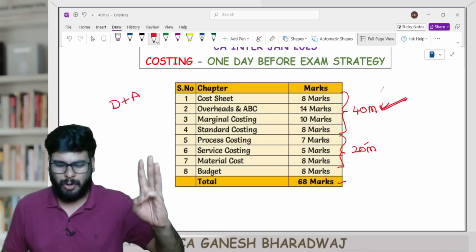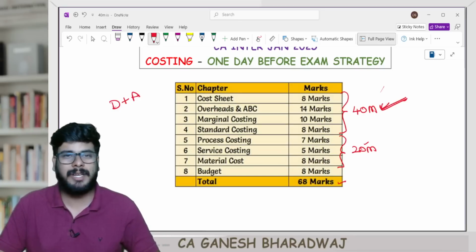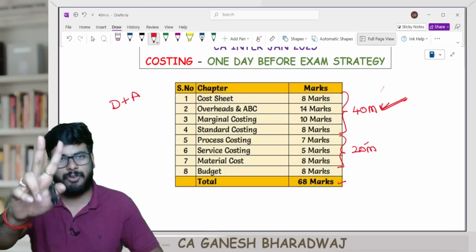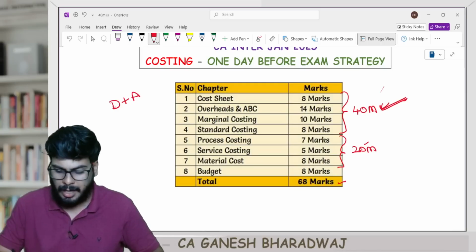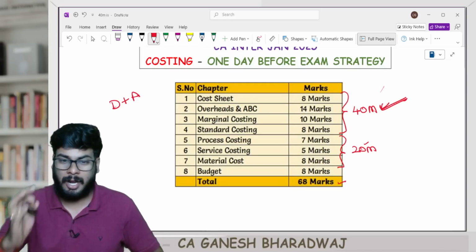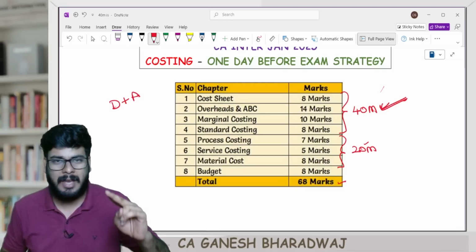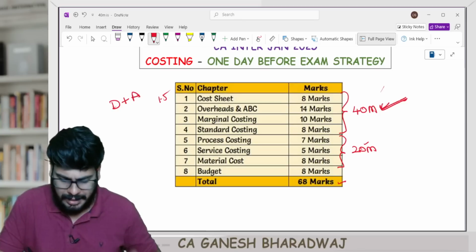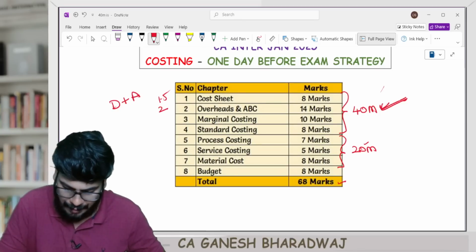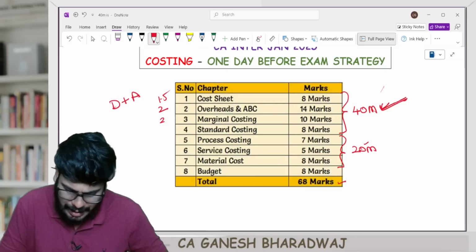So cost sheet about 1.5 hours to 2 hours. 1.5 is more than enough, right? Overheads and ABC put together, I'm telling you, you take another 2 hours, right? So 1.5, 2 hours, this is going to be 3.5 hours. Marginal costing. Now, I had already given you a lot of time in your deep revision hours itself. Another 2 hours you take. So here I've taken 1.5 hours. Overheads and ABC, since the 2 chapters, I've taken 2 hours, right? Marginal costing, I'm telling you, you can easily take 2 hours.